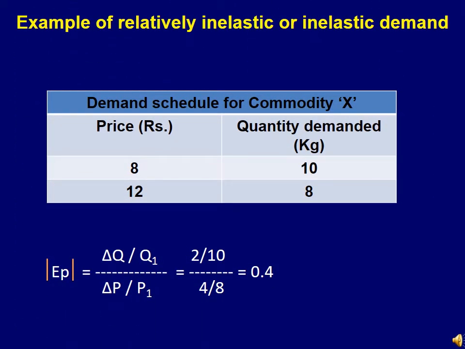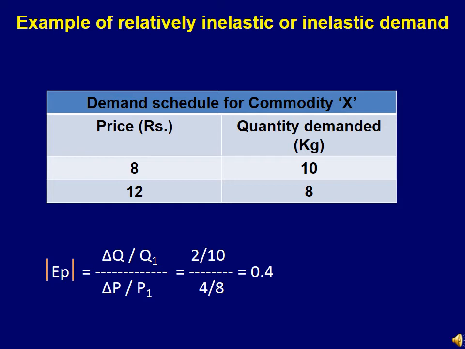So now let's look at the example of relatively inelastic or inelastic demand. Suppose this is a demand schedule for commodity X. X is, say, wheat or rice. Now when the price of rice was 8 rupees, the quantity demanded was 10 kg.